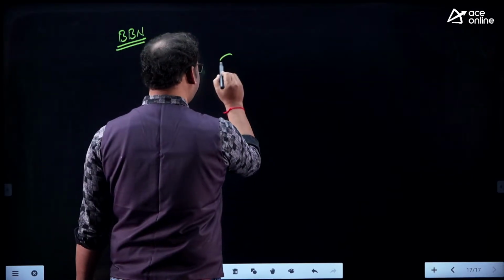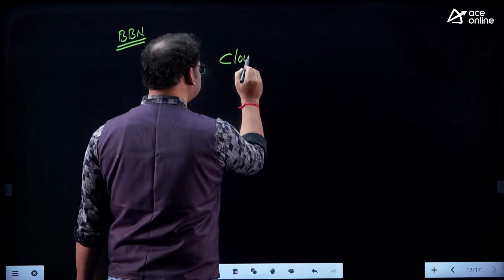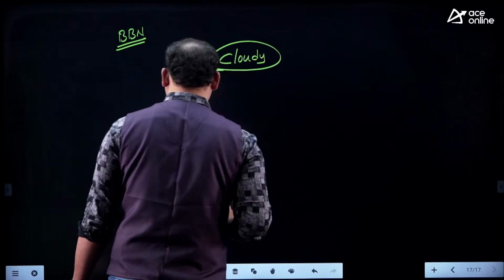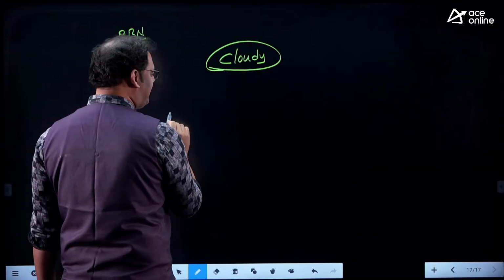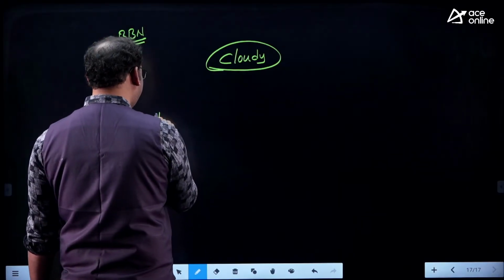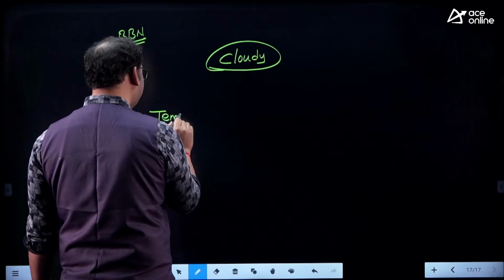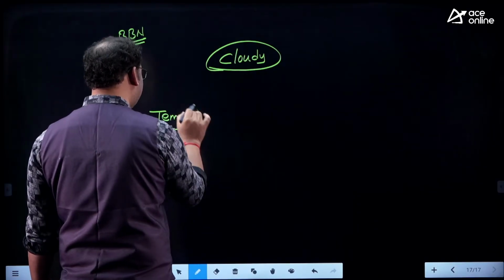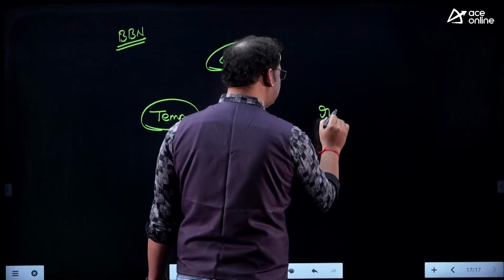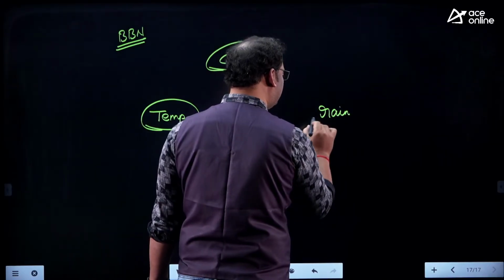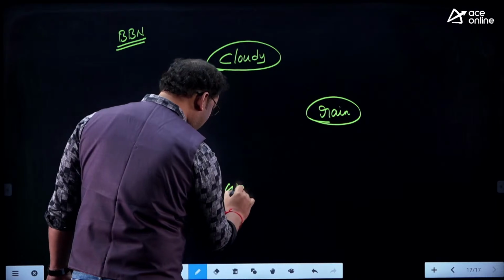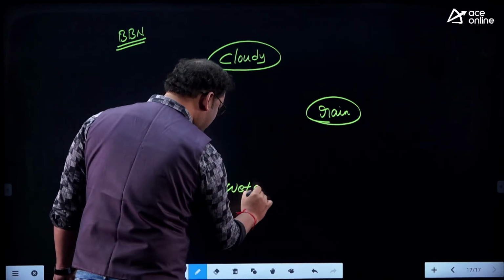So it's cloudy. And here we have rain and sprinkler. So in place of rain, just for your satisfaction, I can take temperature, and here it's rain, and it's wet grass.